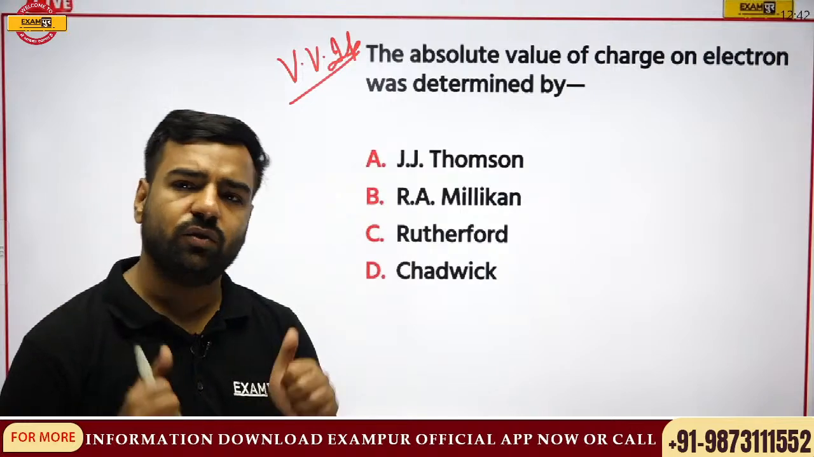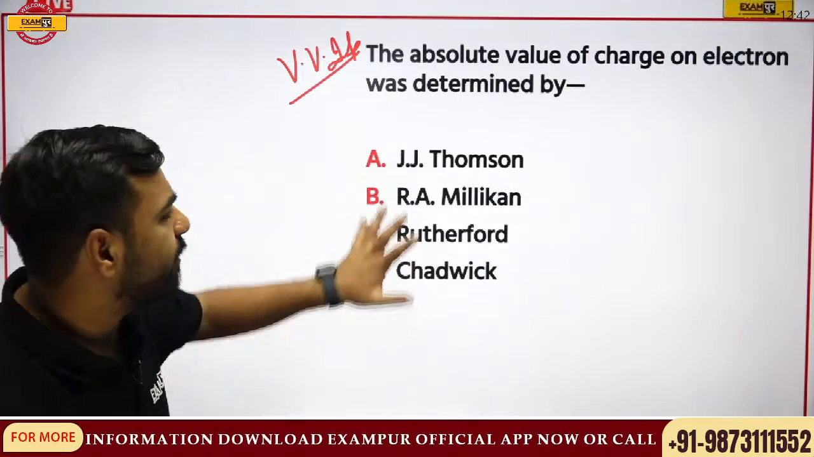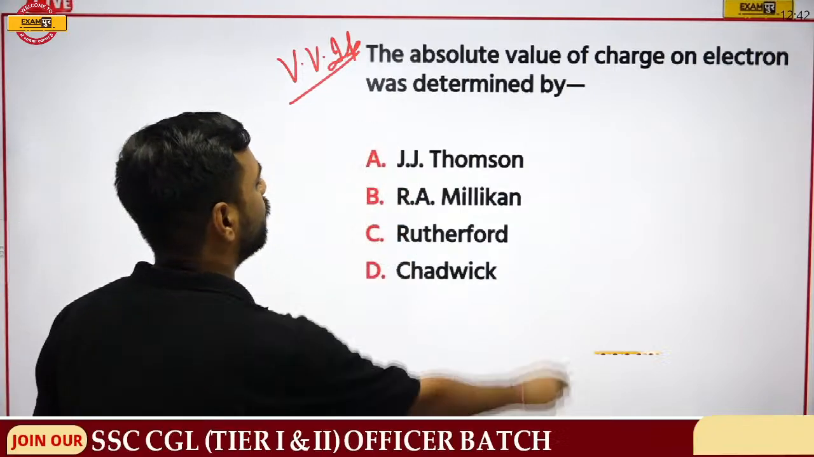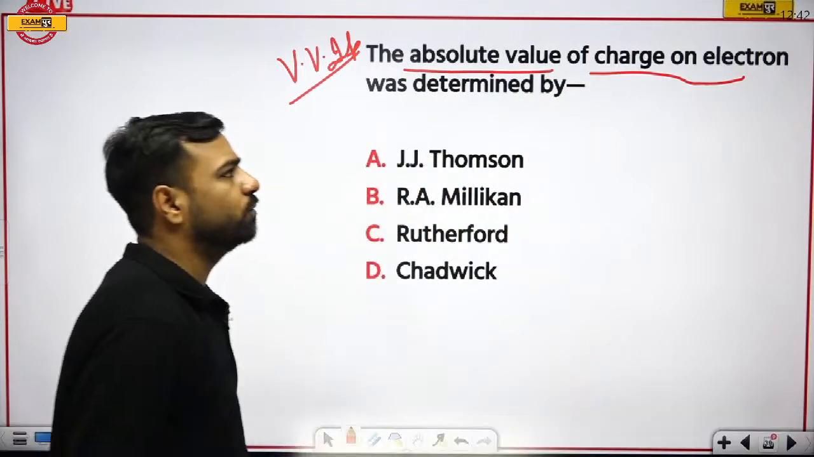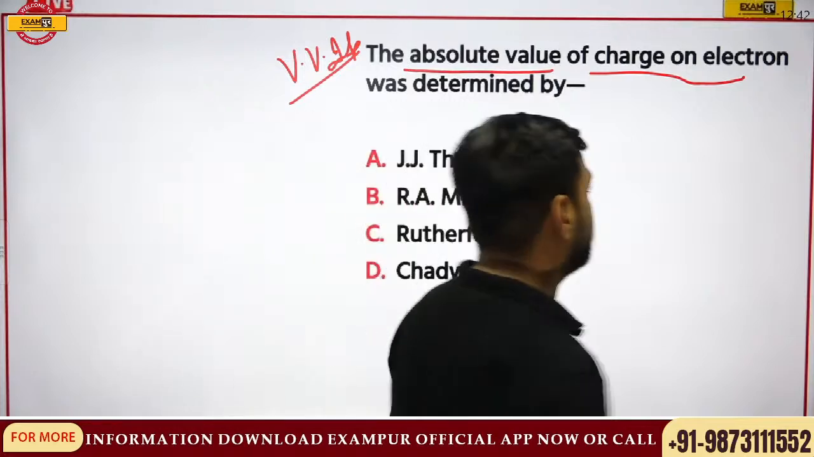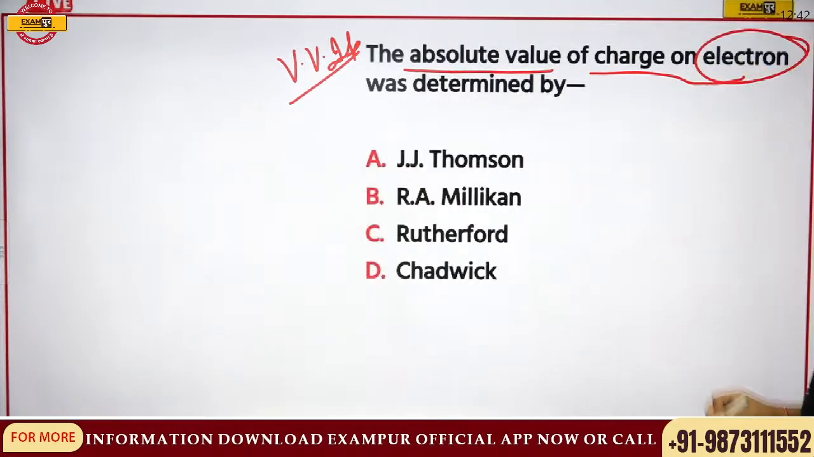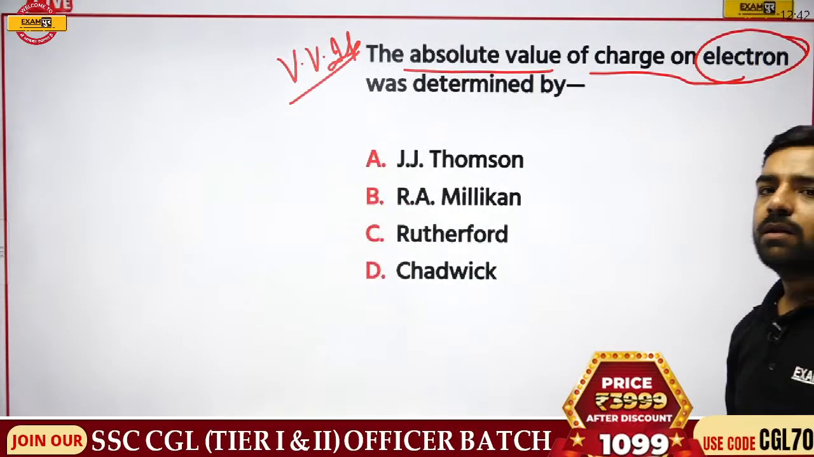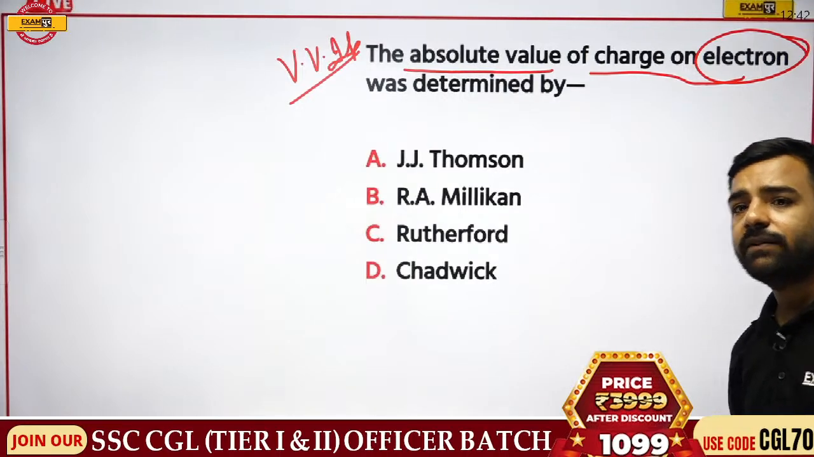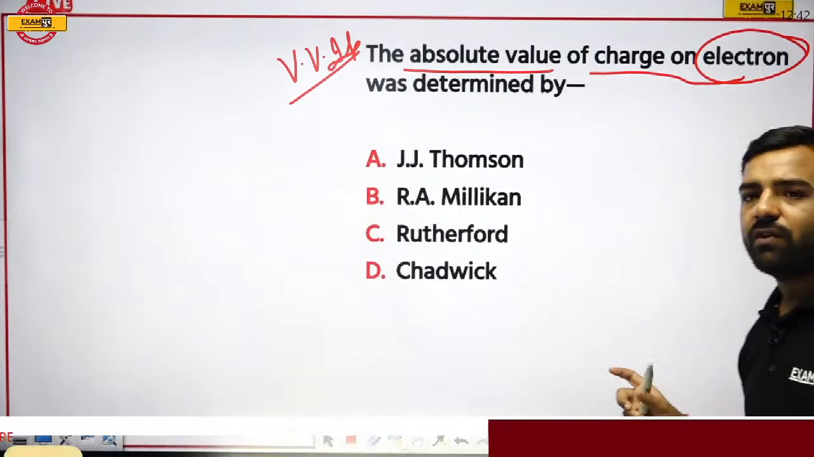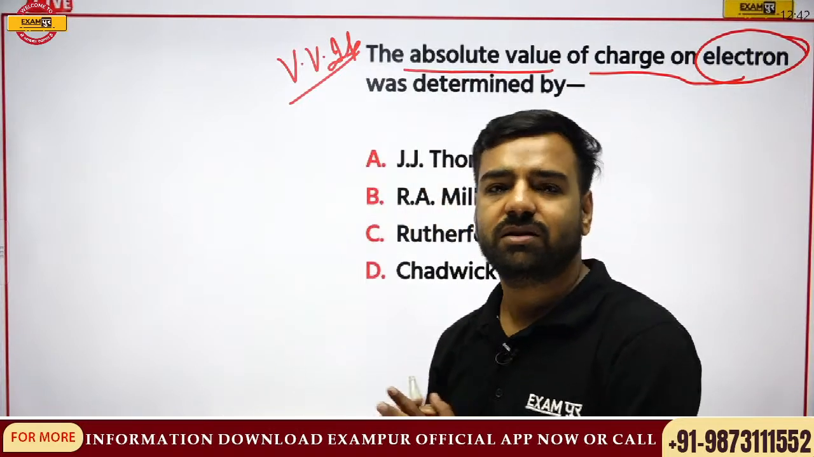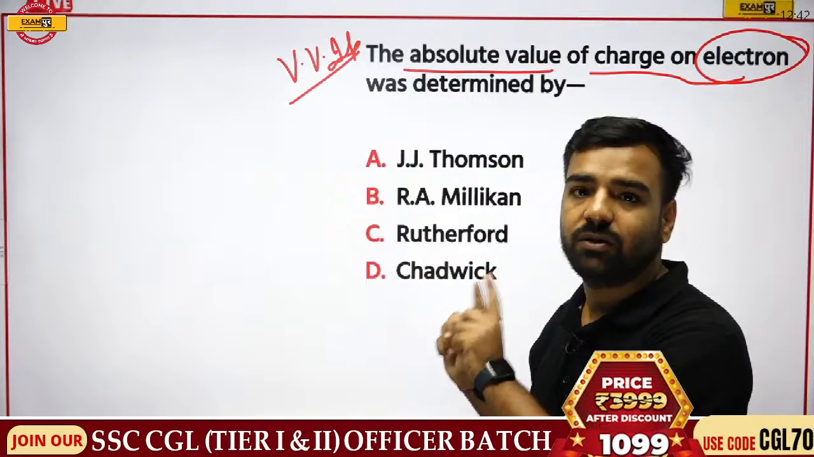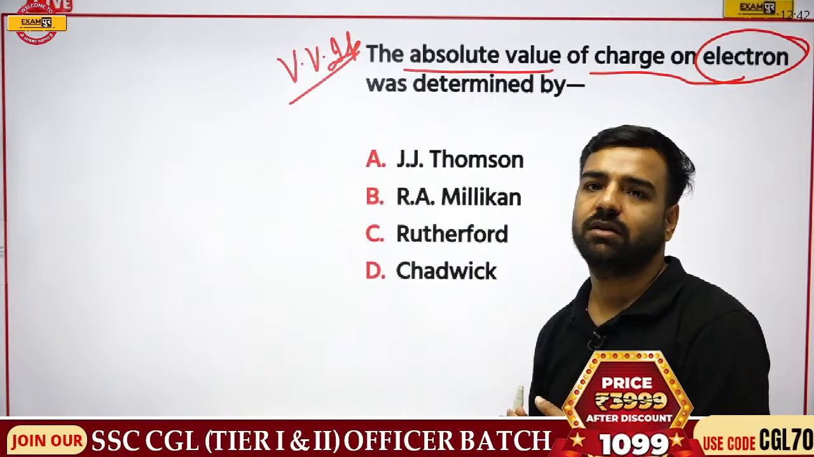So Vikramaditya, Wasim, Jarsha, you all were correct. Very good. But what about this question? The absolute value of charge on electron was determined by whom? We are talking about electron. Please give this answer. I'll not move forward before getting your answers, whether it is late or early, because this question might not go wrong in the main examination.